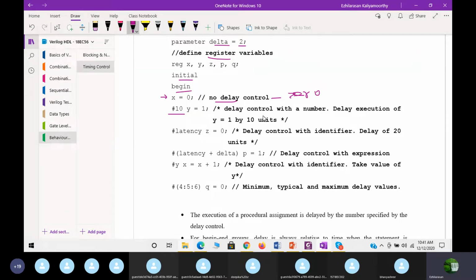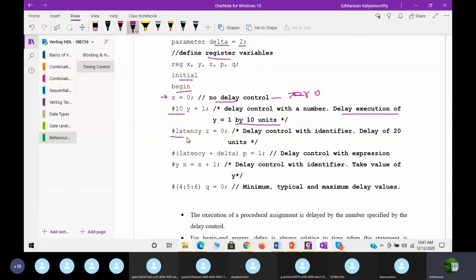Y will be 1. That is a delay control with a number. See, delay control with a number. So the delayed execution of y is equal to 1 by 10 units. That is, after 10 delay, the y will become 1.